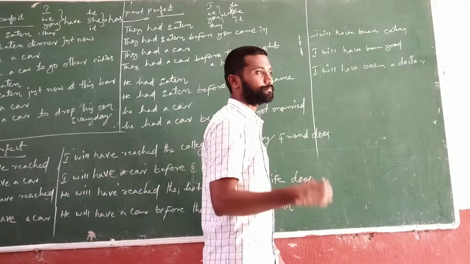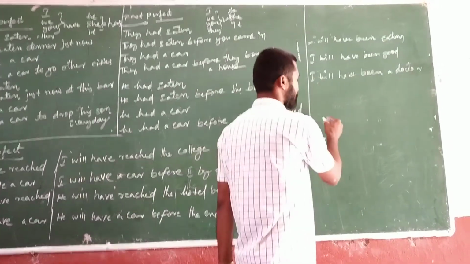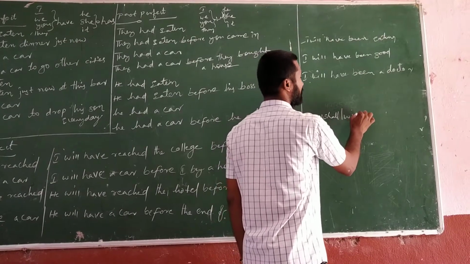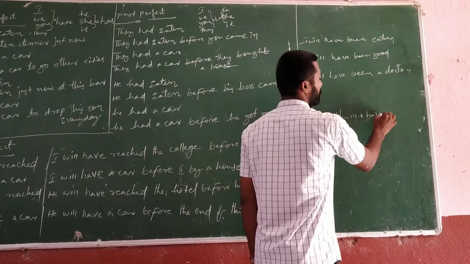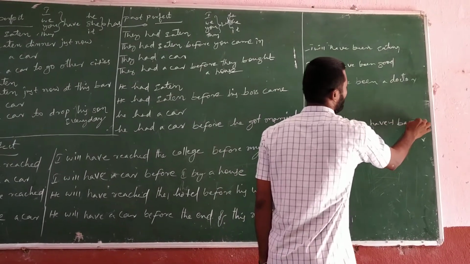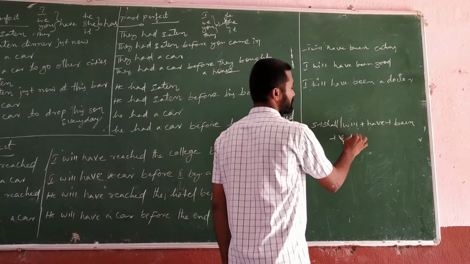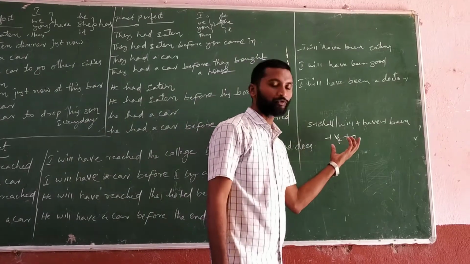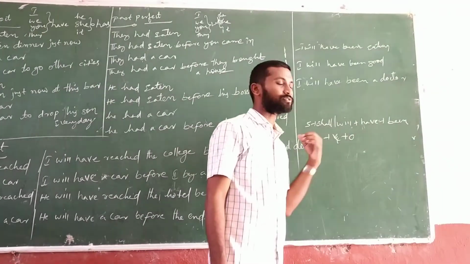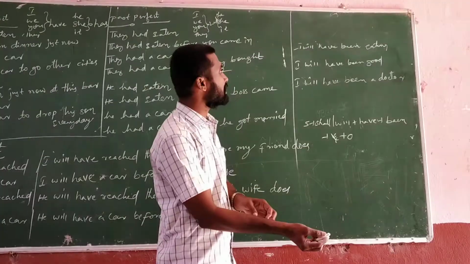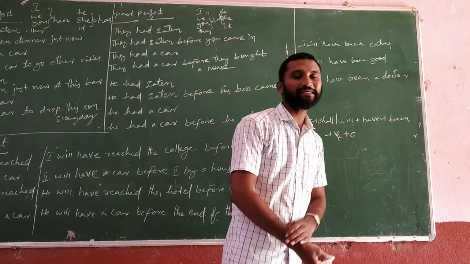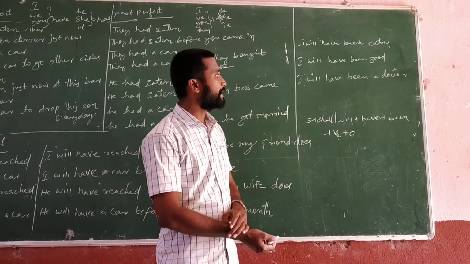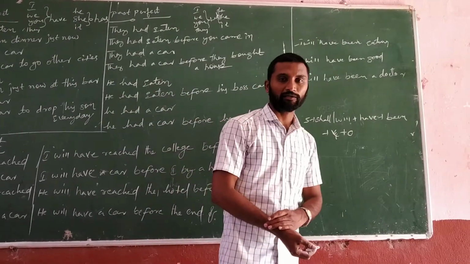In the future perfect continuous tense, the structure is subject plus shall or will plus have plus been plus V4 plus object. If you see the examples: I will have been eating, I will have been good, and I will have been a doctor.